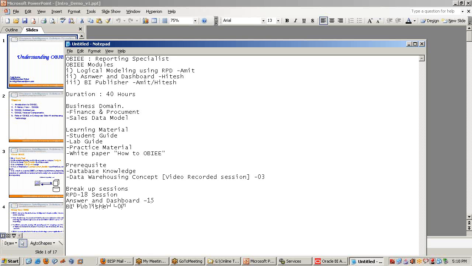So the objective of the training is to make you productive. After the training, you should be able to implement OBI and understand how OBI works in various concepts, in various domains. If you walk through all the examples, practice documentation, and white papers, if you spare the time to go through all of them, your knowledge is equal to somebody who has worked at least 2 years in OBI. So it depends upon you how much time you can spare. Okay, so this is a very brief of it.